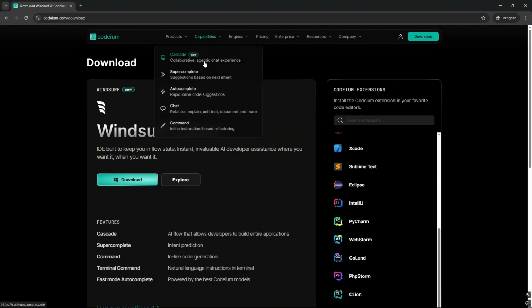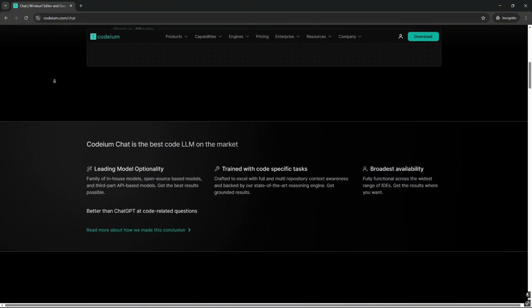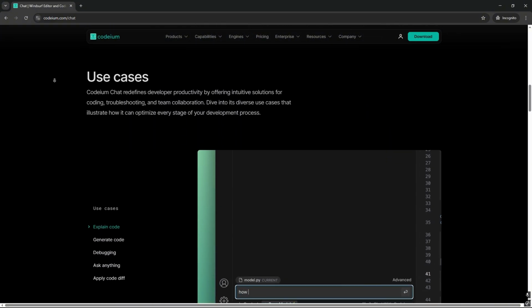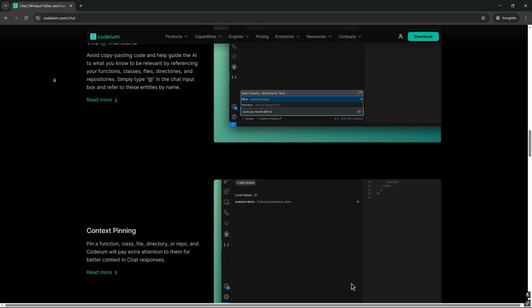Overall assessment. Windsurf AI shows promise as a powerful tool for code editing, particularly for complex projects. Its ability to understand code context and handle multiple file edits is a significant advantage.